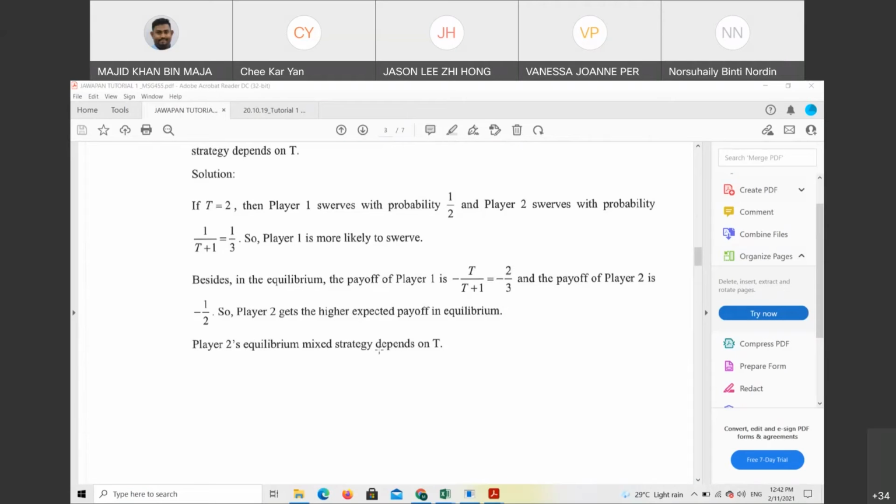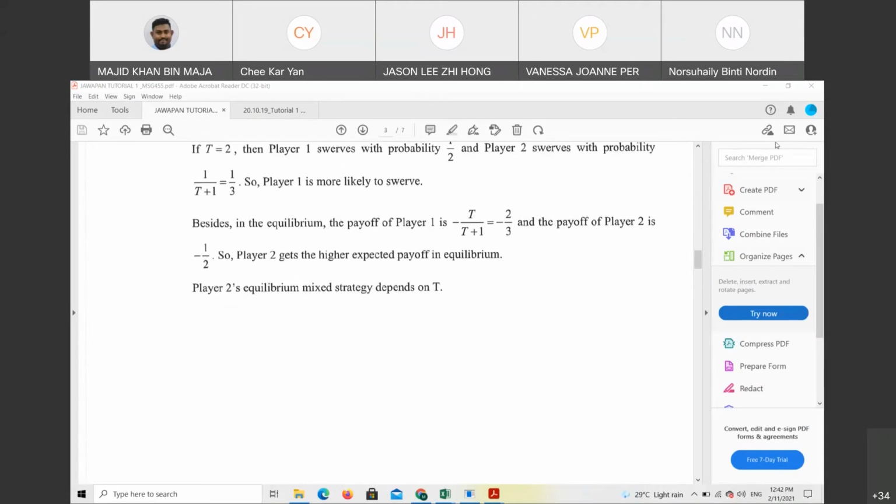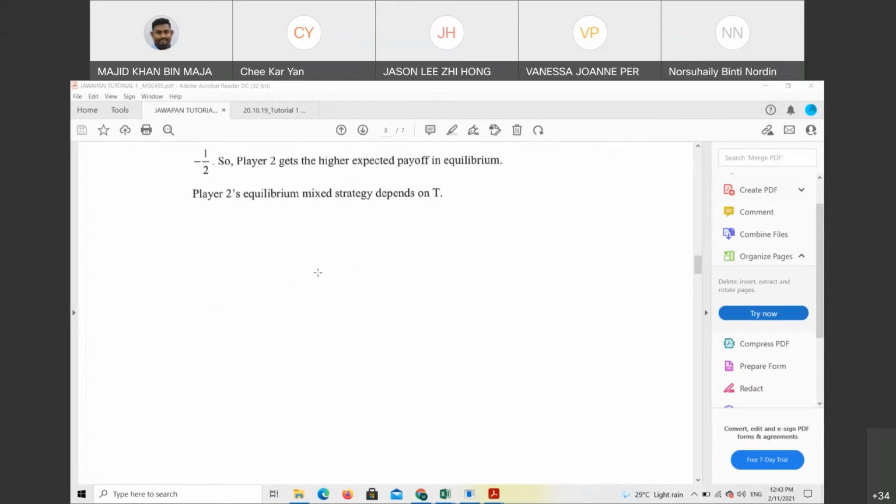Does player 2's equilibrium mixed strategy depend on T? Since we already know the expected value of player 2, it definitely will depend on the value of T. Okay, good. So next, let's continue to the next question. By the way, for today I would like to continue until question 2A. Then we will continue on the first lecture on Friday. After that, we continue the second hour of the lecture with the next lecture.